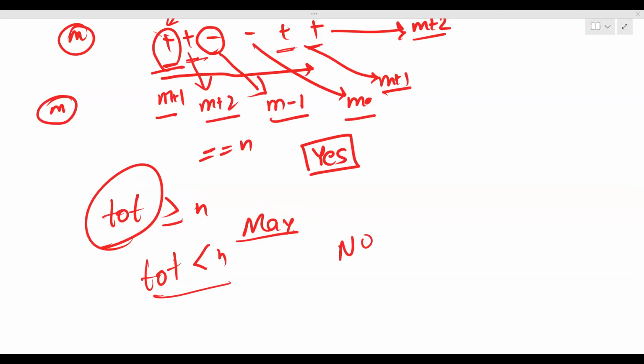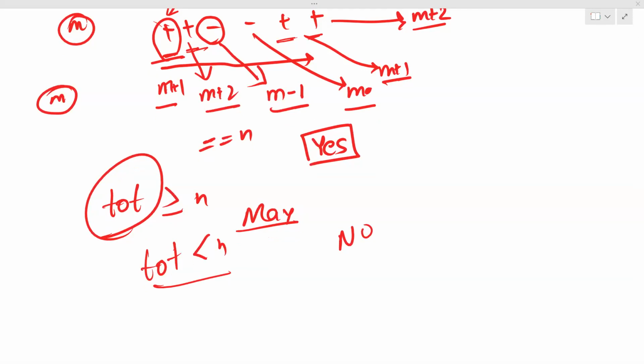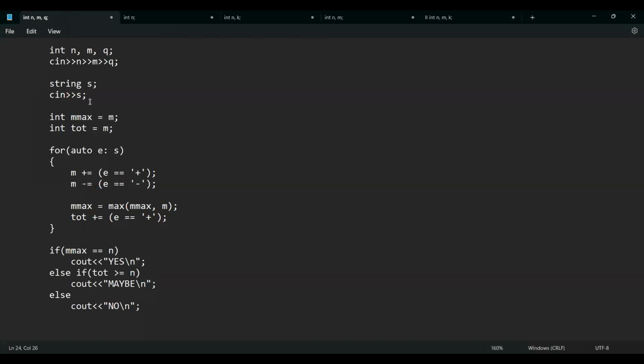Okay, so I'll show you the implementation quickly. So this is the implementation. First I'm taking n, m, and the number of notifications, q, as input. Then I'm taking string s as input. Max is the maximum number of subscribers online at an instant, and total is, like I said, m plus all the pluses that I'm getting. If I get a plus, my number of subscribers online at this instant increases by 1, otherwise it decreases by 1.